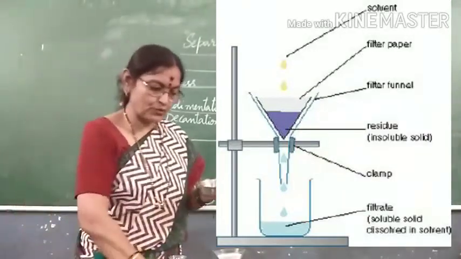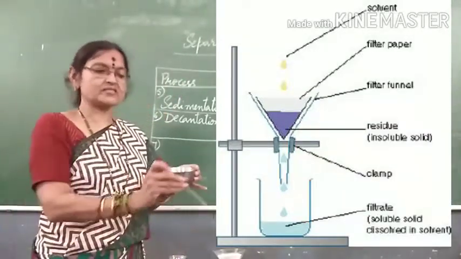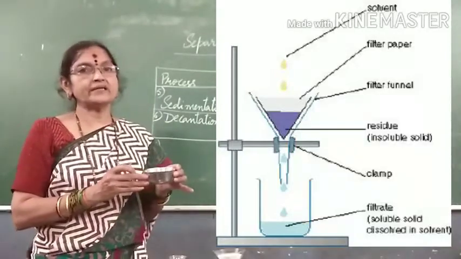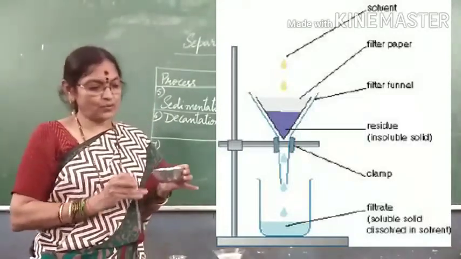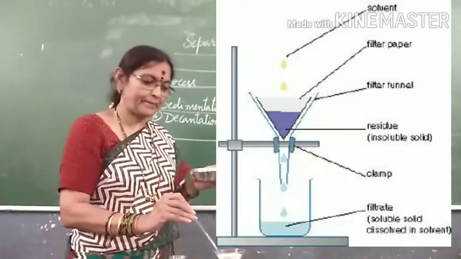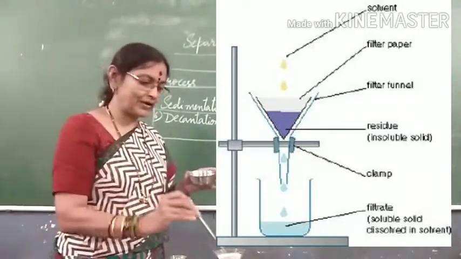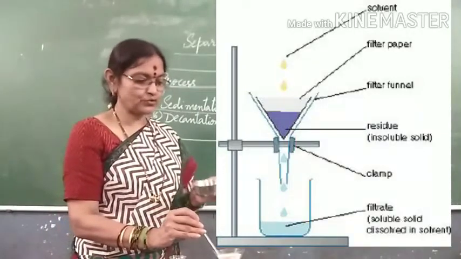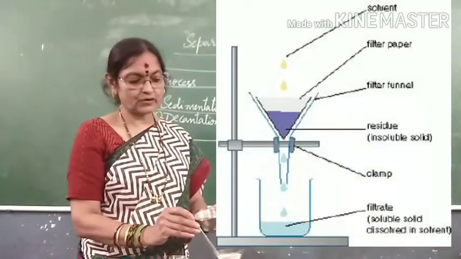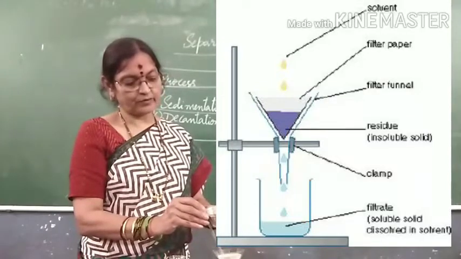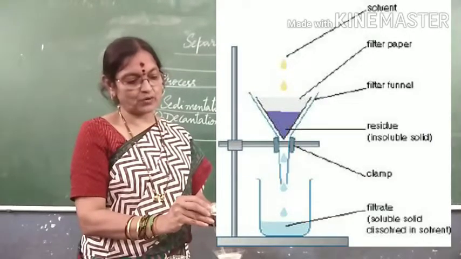So what we need to do, this process is called as scientific filtration. Now what you have to do is, already you prepared the experimental setup. Now you put this glass rod like this and you leave this decanted water drop-wise on this.